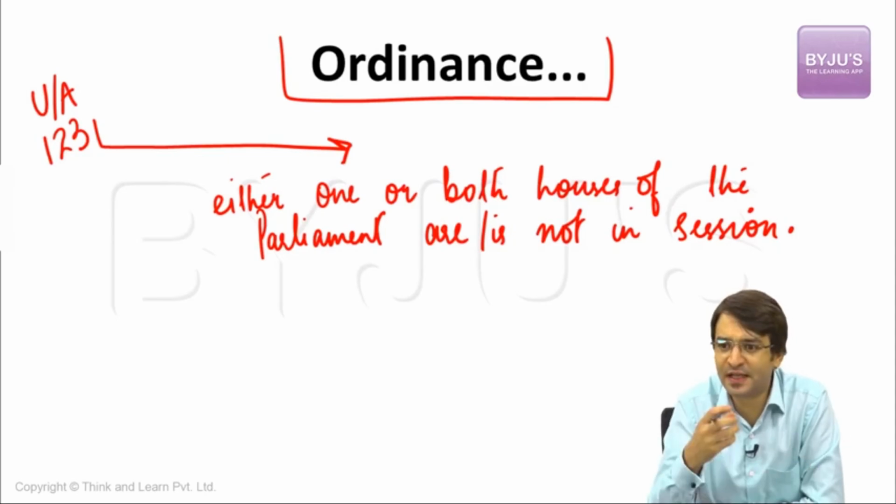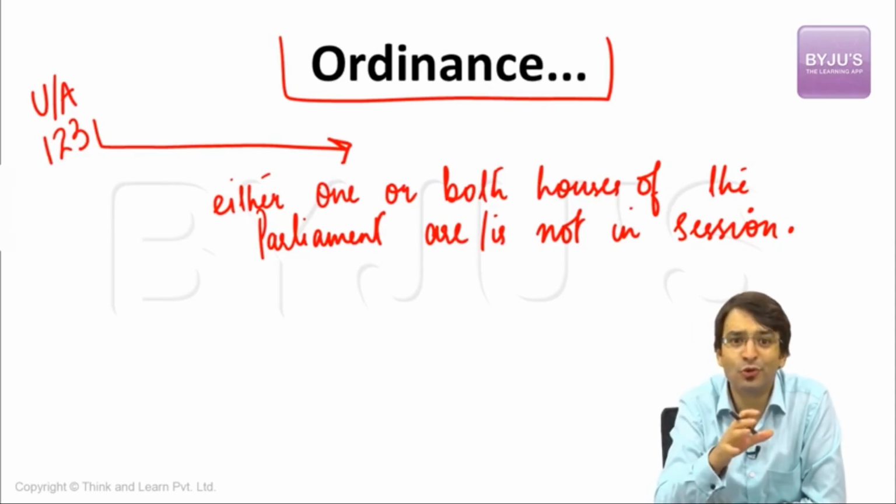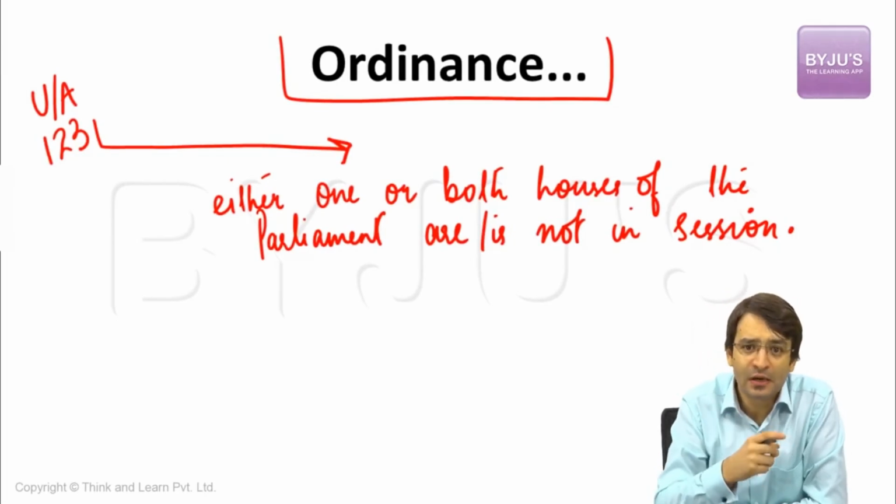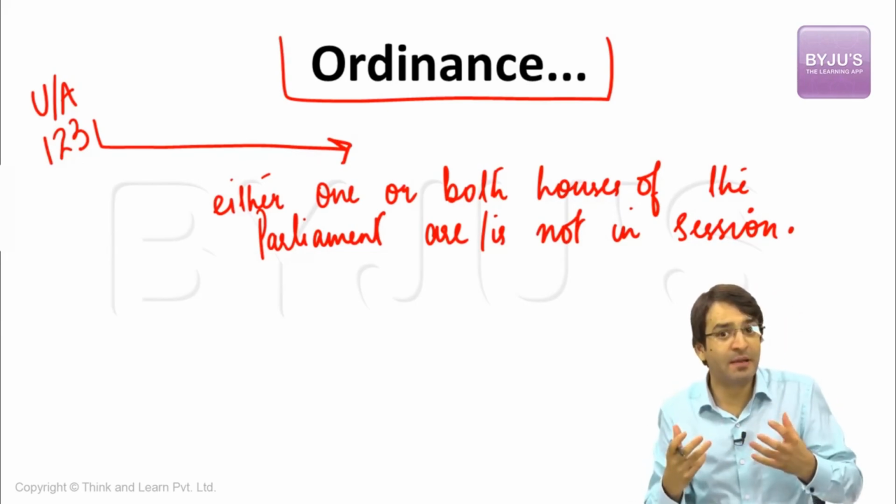What if there is an emergency? What if there is suddenly an outbreak of an epidemic? And to counter this epidemic, we need a law. But there is no time. Why is there no time? Because Parliament is not always in session. We can't go to the Parliament every time there is an emergency, because Parliament always is not in session.